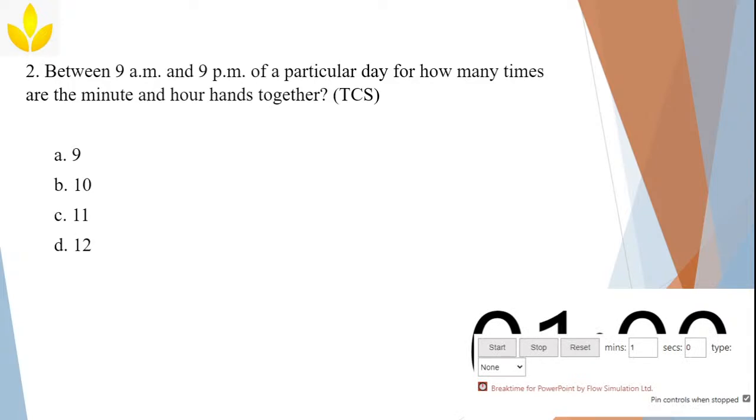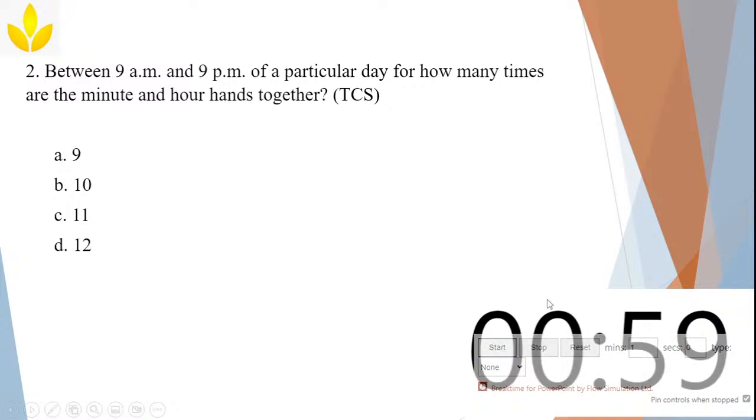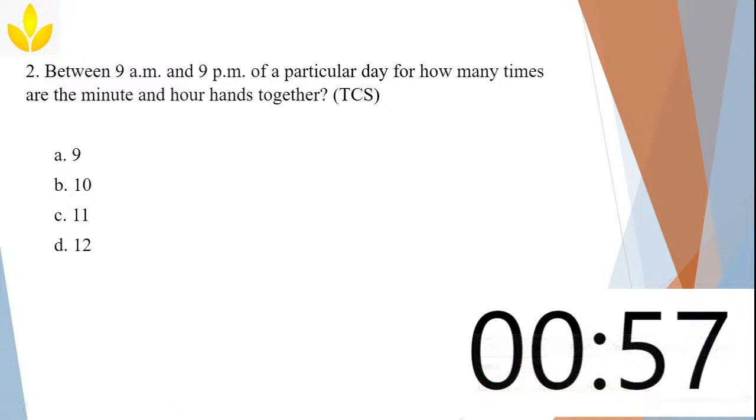Next, I think all of you will get it now. 9 a.m. to 9 p.m. means it's a 12-hour cycle. Yeah, 4 is the correct answer, Jankar.